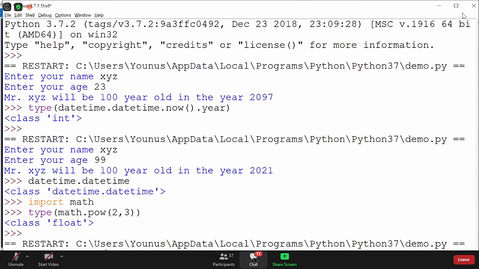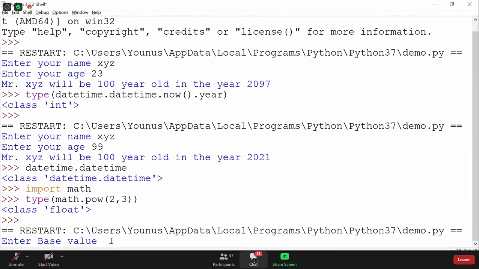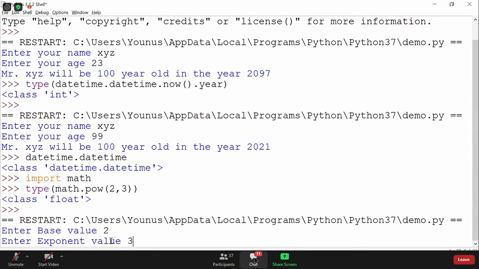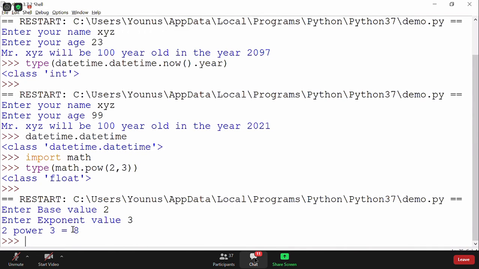The output of this program is enter the value. I will enter 2, I will enter 3. It tells you 2 power 3 is 8.